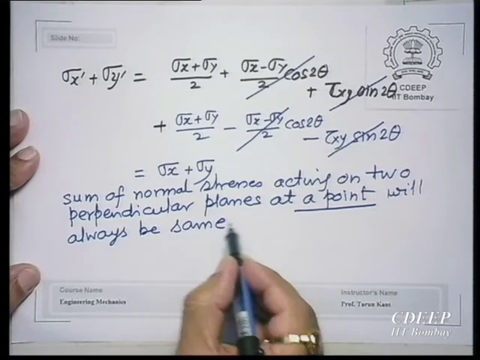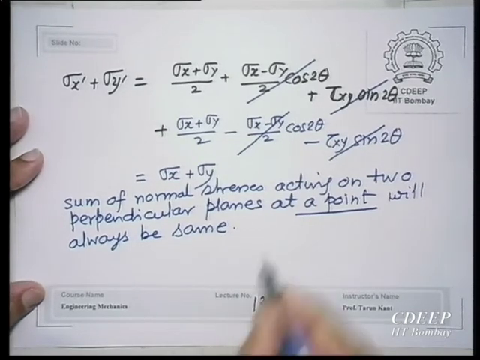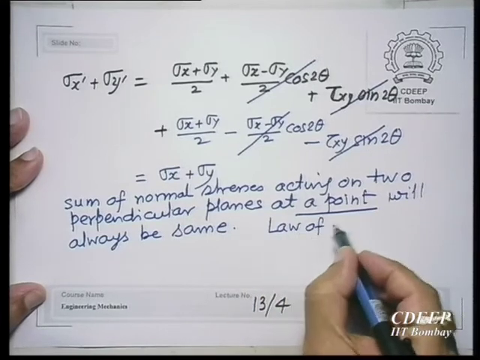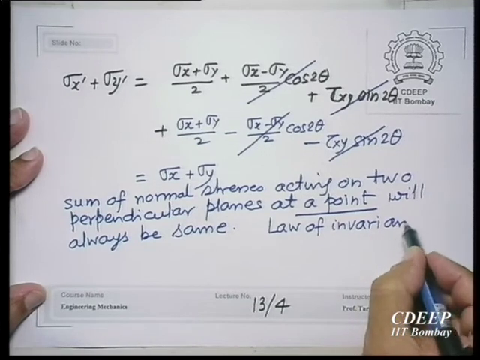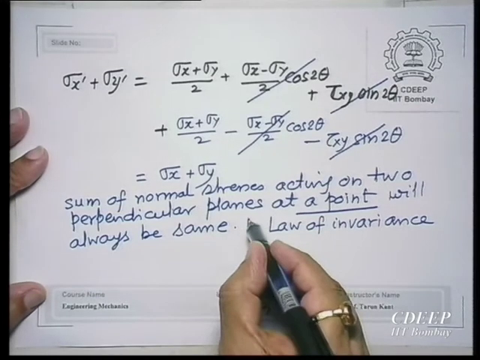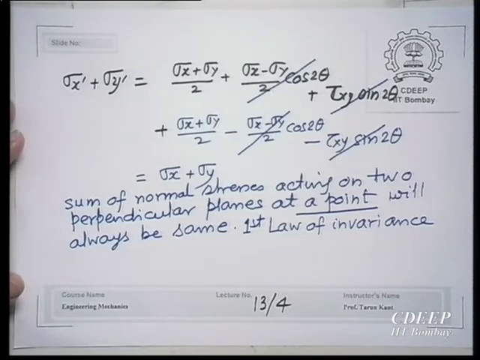So you please take any orientation, any theta, and this will always hold. This is called the law of invariance. In fact, this is called the first law of invariance of stresses, that the sum of the normal stresses will always be the same.